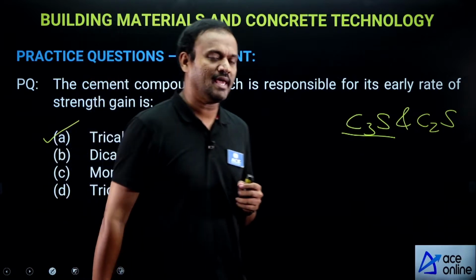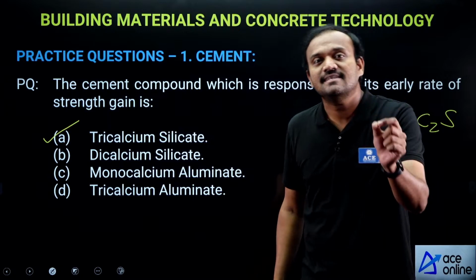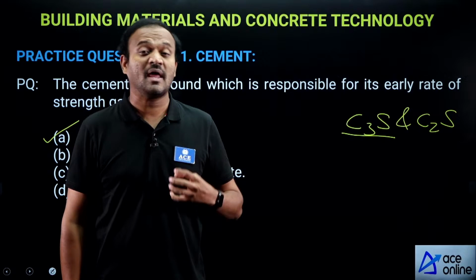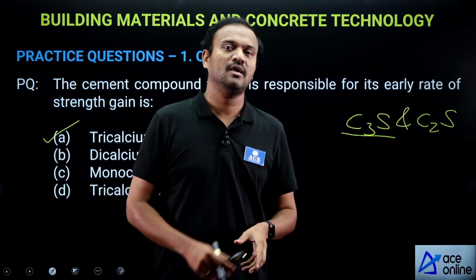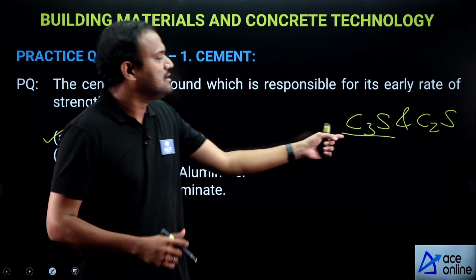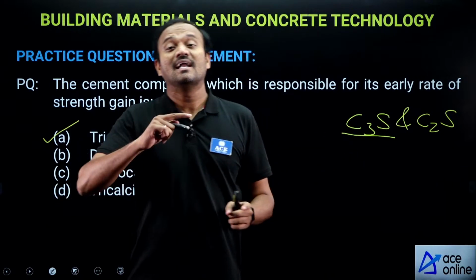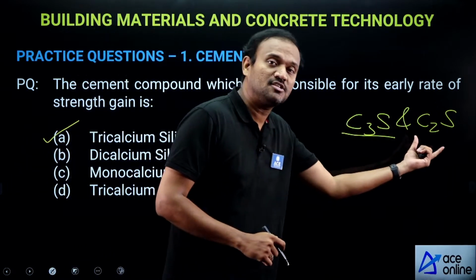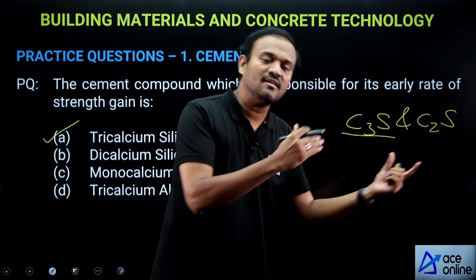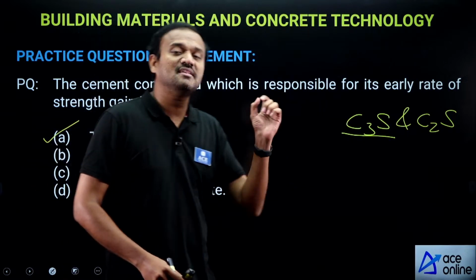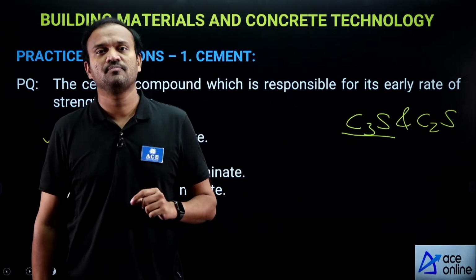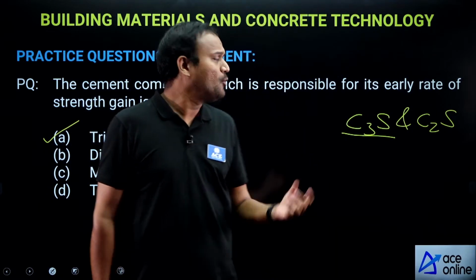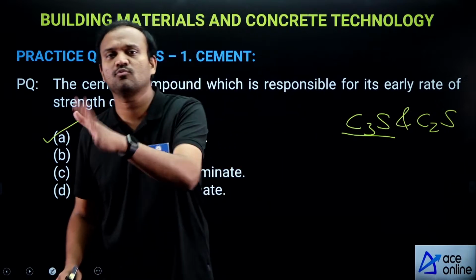A question like, later stage strength development in cement primarily comes from which compound? So early rate of strength gain is due to tricalcium silicate. Later stage strength development in cement is due to dicalcium silicate. The reason for this is that C3S reacts with water very fast, and by the time you reach 10 days, most of your C3S has reacted with water.